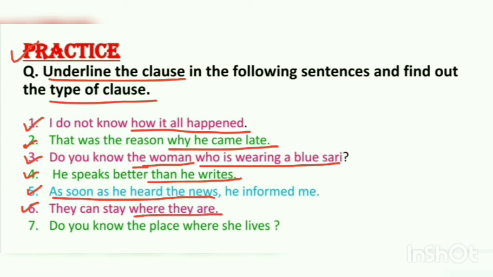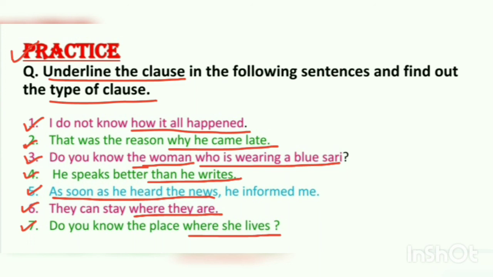Number 6, they can stay where they are. Where they are is an adverb clause of place. Number 7, do you know the place where she lives? Where she lives is describing the place in the given example, so it is an adjective clause. Students, you just understand the difference between 6th and 7th examples.